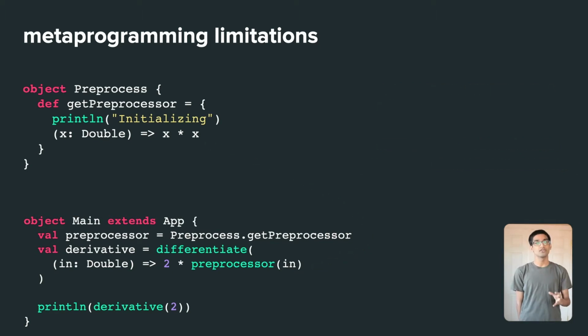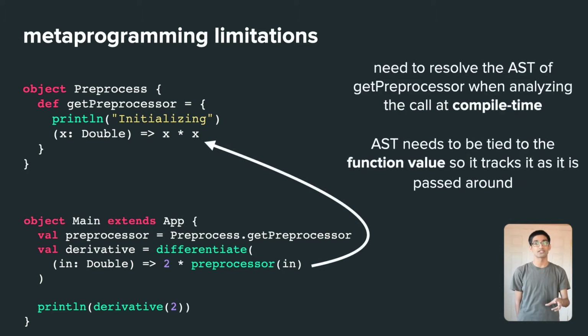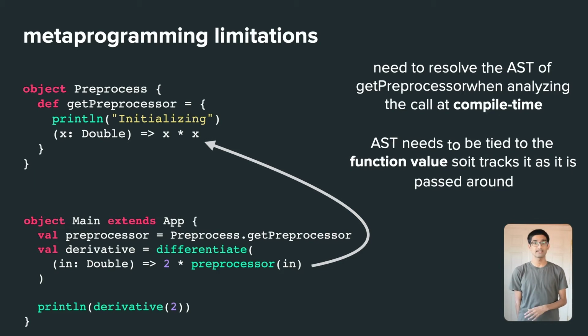What we need to do is resolve the AST of preprocessor at the splice site. And we want it to flow with our function value since we cannot make structural changes either. We could try to modify the differentiate macro to trace back the reference to the preprocessor, but this quickly becomes brittle since the macro would have to handle all the different language features that may be involved when passing the function. But many modern languages actually have the capability to flow the AST data we need across abstraction boundaries. We can use dependent types.